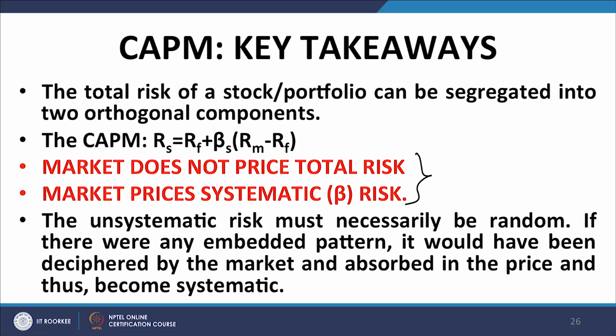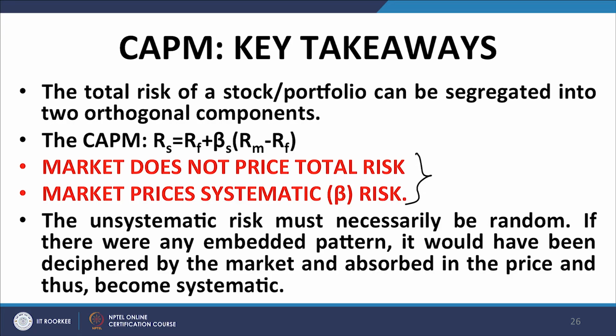Another important fallout is that the unsystematic risk must necessarily be random. Why is that? If there was a pattern embedded in the unsystematic risk, for example, if E I had a certain pattern, the market would decipher that pattern, and once the market is able to decipher the pattern embedded in E I, the price would reflect that pattern.